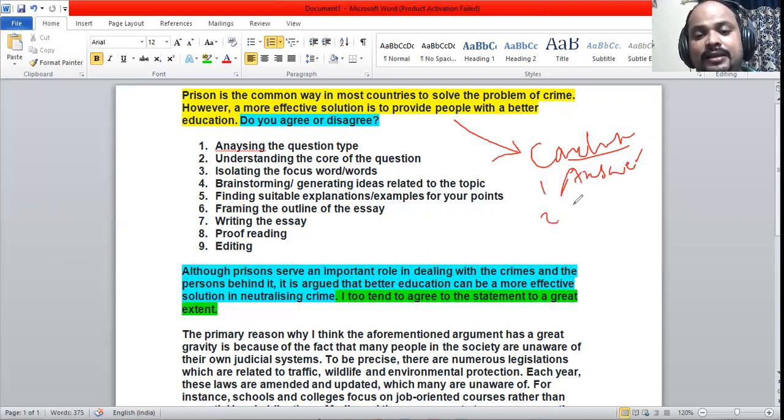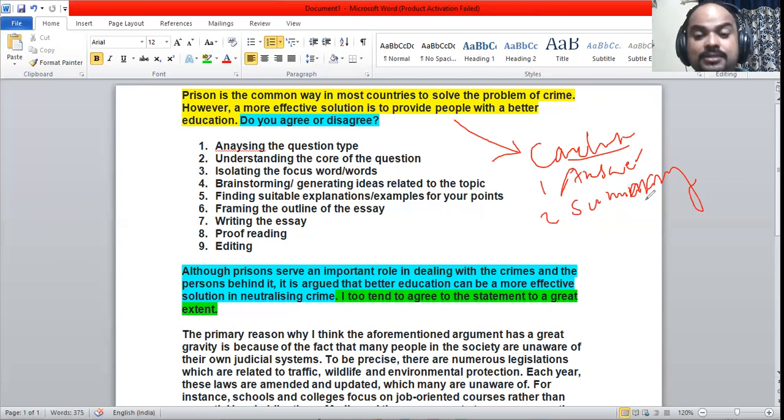The second thing is that it is the summary of the body paragraphs. So if you're writing 3 body paragraphs, it is the summary of the 3 body paragraphs. It should be the summary of 3 body paragraphs, not 2. If you have written 3, you are not going to write the summary of 2 body paragraphs, you're going to write all 3 together. So if you have written 2 body paragraphs, all 2 should be summarized there in the conclusion.